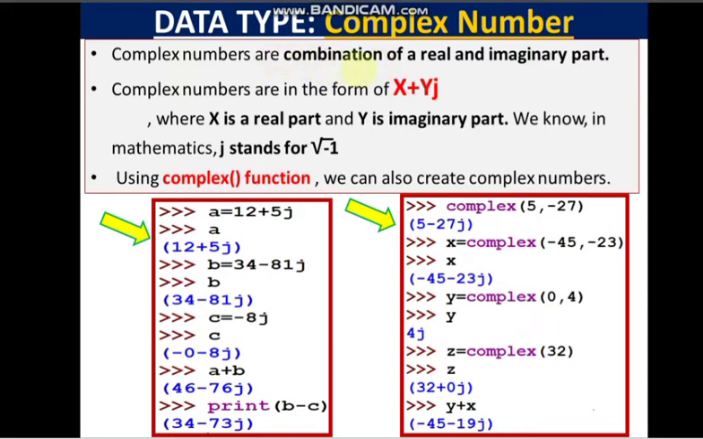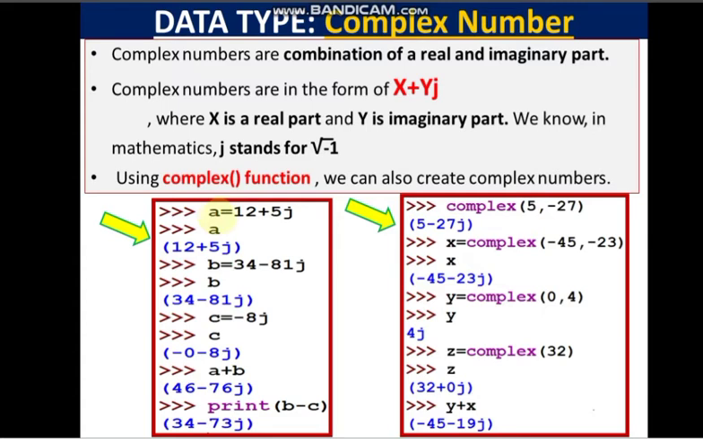Yes. Now complex numbers. Complex numbers are a combination of a real and an imaginary part. As you have learned in mathematics, complex numbers are in the form of x plus yj. Now this j is the imaginary value which stands for square root of minus 1. x is the real part, y is the imaginary part, and j stands for square root of minus 1. In small letter always you have to write j. Now let's see the complex function. This also creates complex numbers. Now let's see the complex number operations, how we can work with complex numbers.